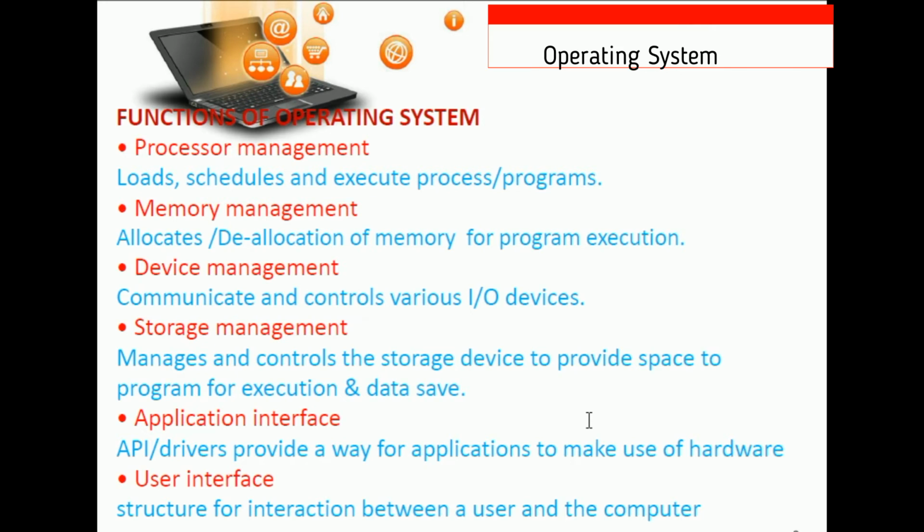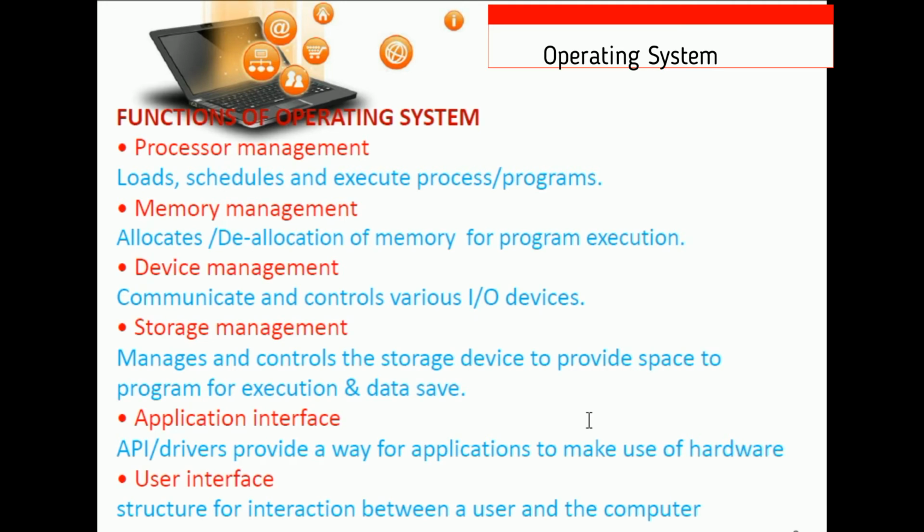The next thing is the application interface. Here it is the application programming interface, that is API. Drivers provide a way for applications to make use of hardware. Suppose I have purchased a digitizer or trackball, at that time I need to install a driver. A driver is actually software that makes my new device usable with my computer. So the application programming interface, or we can say the driver, provides a way for applications to make use of hardware. This is also one of the functionalities of the operating system.